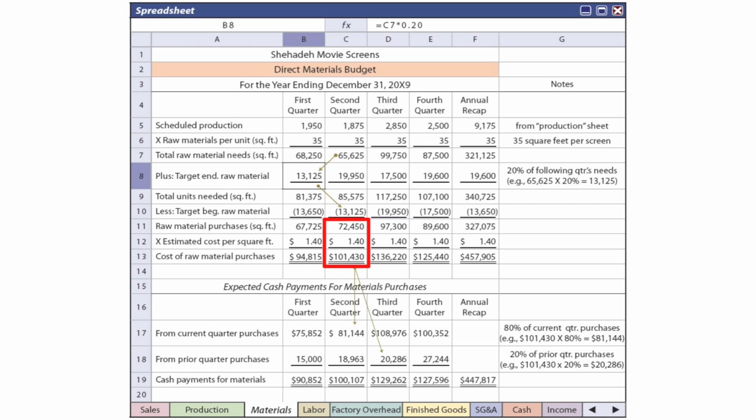So you can see how we started with sales, it drove inventory needs, which drives production, which is driving material in this case, and that also drives the cash payments for material. Here the facts are that we pay for part of the material in the current quarter, and then we have accounts payable we carry and pay partially in the next period.